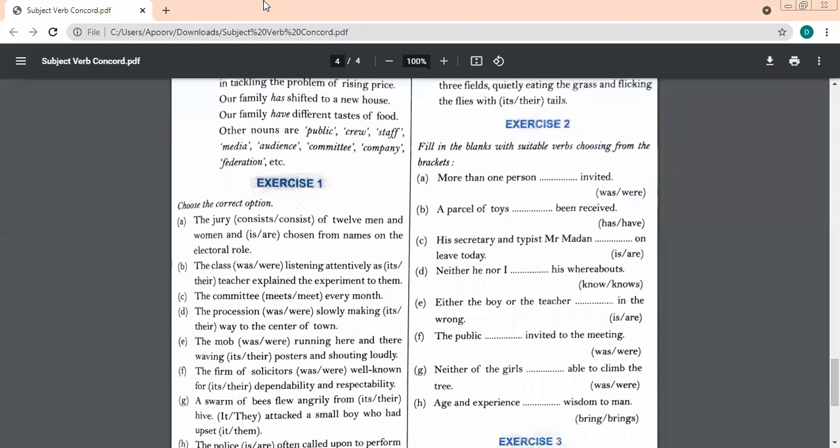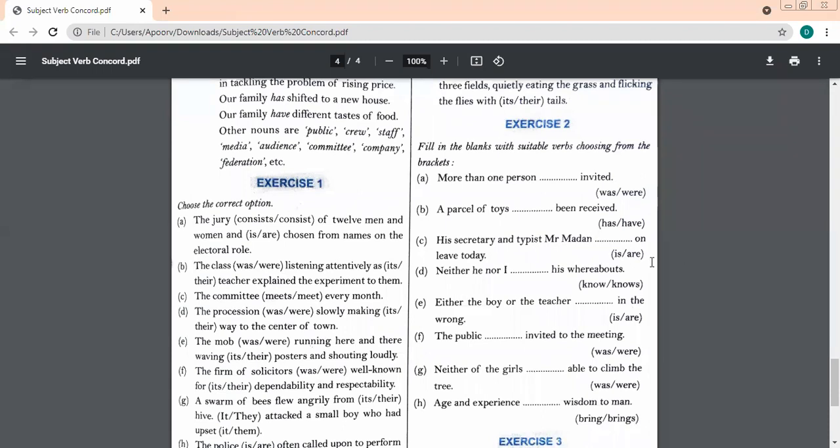More than one person dash invited. Ma'am, was. Good. A parcel of toys dash been received. Has been received. Good. His secretary and typist, Mr. Madan, dash. Is. Secretary and typist is. Ma'am, is. Yes, it is because Mr. Madan is secretary also and typist also. Same person also, so is.